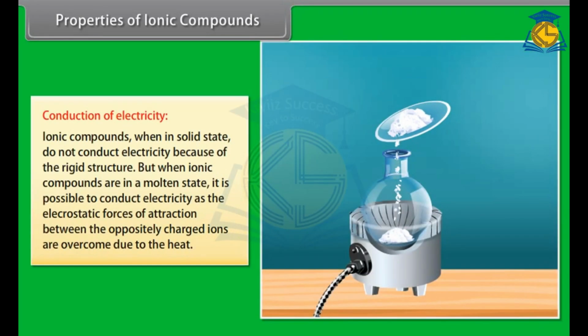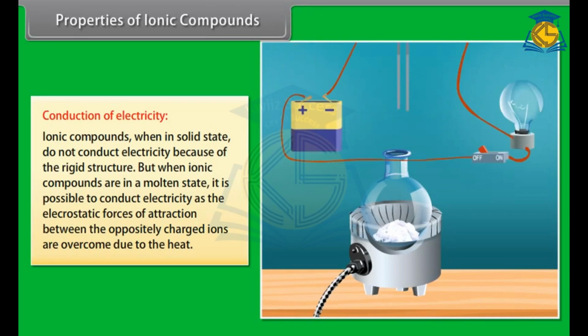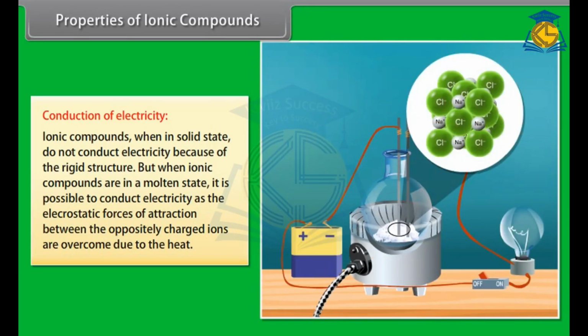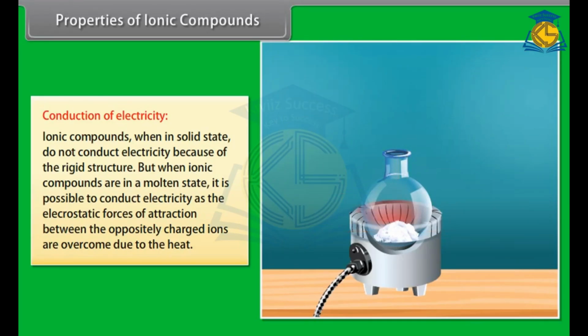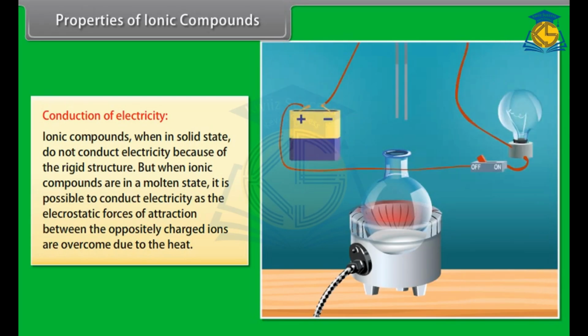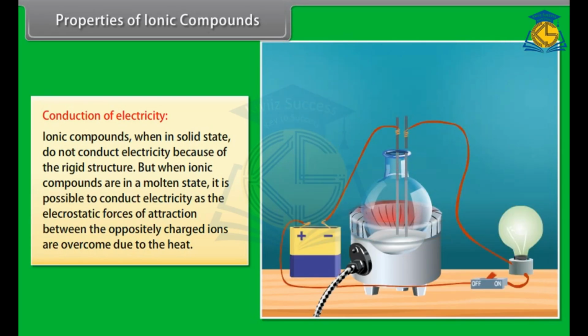Ionic compounds, when in solid state, do not conduct electricity as the movement of ions is not possible because of the rigid structure. But when ionic compounds are in a molten state, it is possible to conduct electricity as the electrostatic forces of attraction between the oppositely charged ions are overcome due to the heat. This leads to ions moving freely and conducting electricity.